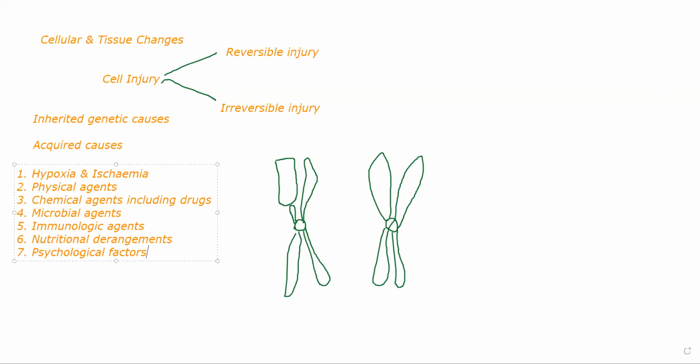Because of psychological problems, a person can get a heart attack, right? Or they might get a stroke if they are getting some sudden news, or there's a sudden fluctuation in their emotions, things like that. Those will come under psychological factors of causation of cell injury. Right? So those are the acquired causes of cell injury. I hope you understood till here. We'll discuss reversible and irreversible injury in the next class. All right? If you have doubts, please feel free to ask.